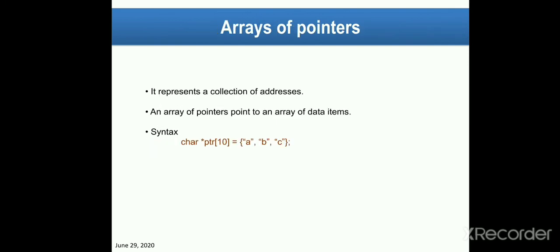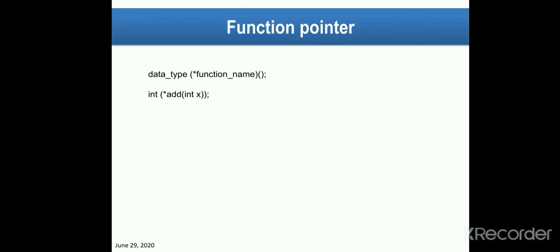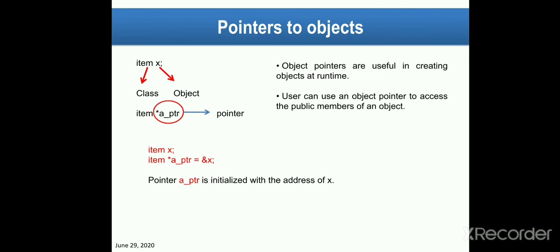Here, for arrays of pointers, I forgot to tell some points. By declaring these arrays of pointers, we can save a substantial amount of memory space. How? Because here we have represented a collection of addresses. So we save some memory. This point I had forgotten to tell. That's why I am mentioning it here.